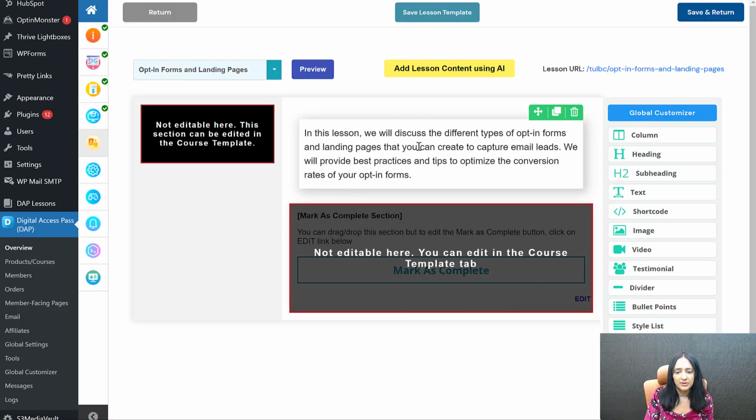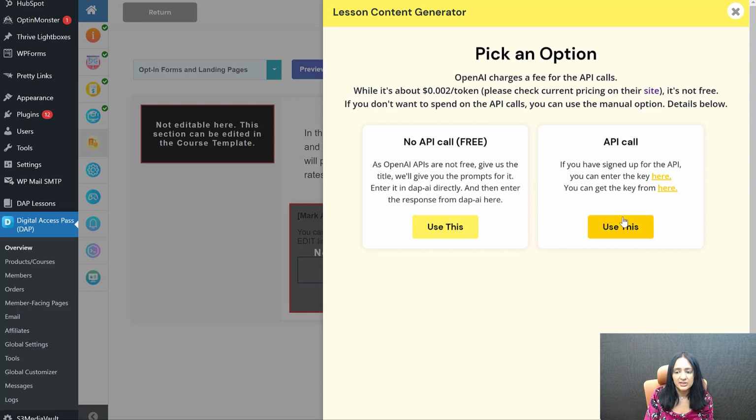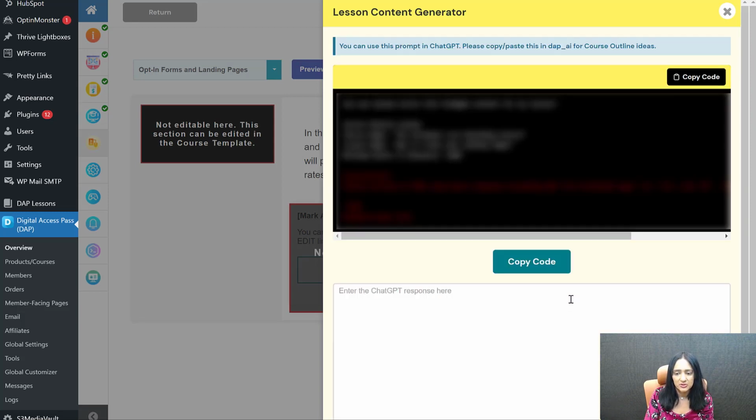All right, so we are here, right? We didn't add any content yet, but you can see here inside of the lesson builder also you can use AI now. So click on it and you can select any one of these options. This time, let's pick ChatGPT, all right? Because we didn't do this earlier. Let's just use this now.